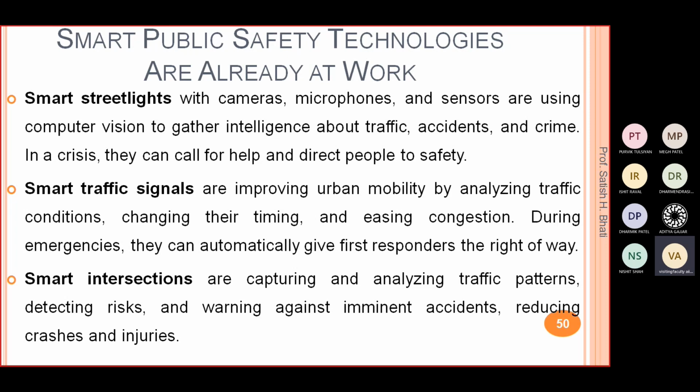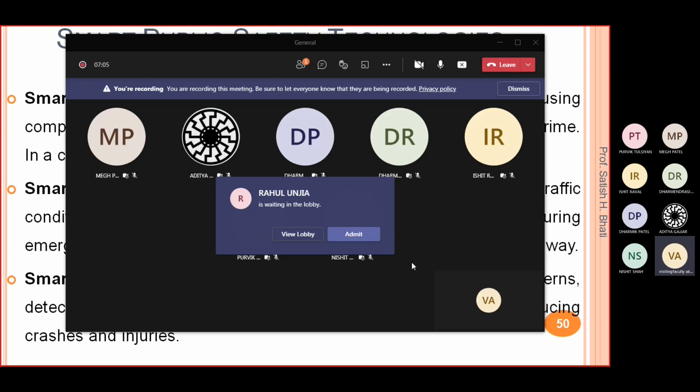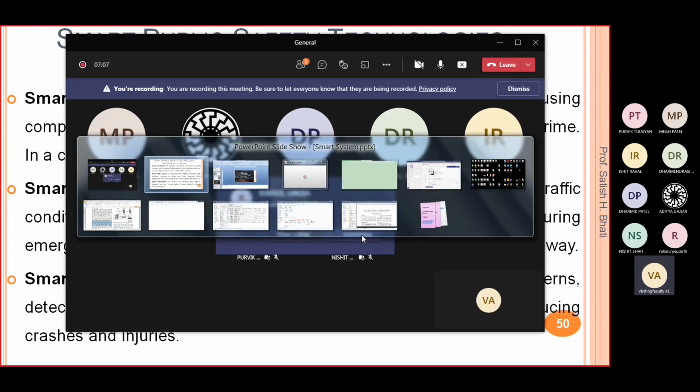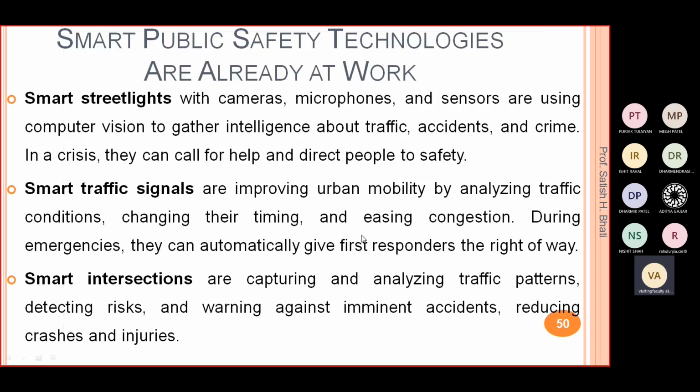Then smart intersections capture and analyze traffic patterns, detect risk, and warn against imminent accidents, reducing crashes and injuries. So these are all smart systems which help us improve public safety, or provide some facility or feature to improve it.